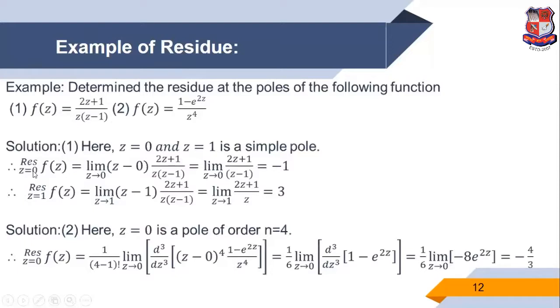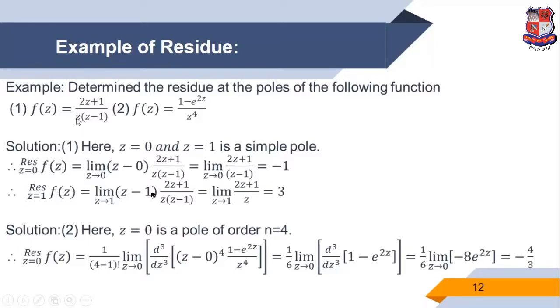In a similar way, we find the residue at z equals 1 of f of z. So this is equal to the limit as z tends to 1. The factor is z minus 1, obviously because z0 is 1, times the function. So the z minus 1 factors cancel. The remaining term is the limit as z tends to 1 of (2z plus 1) upon z. And we replace z with 1, then we get the answer 3. So 3 is the residue at z equals 1.